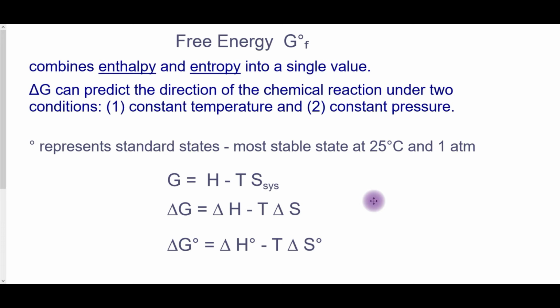Gibbs free energy combines these two ideas, enthalpy and entropy, and gives it one value. The change in free energy can be used to predict the direction of the chemical reaction as long as we have a constant temperature and constant pressure, and we will have that for this year. The degree sign represents the standard states, and that's the most stable state of that compound or element at 25 degrees Celsius and 1 atm. Change in free energy at standard state is the one that we shall be using.